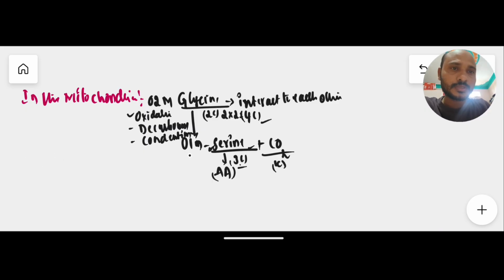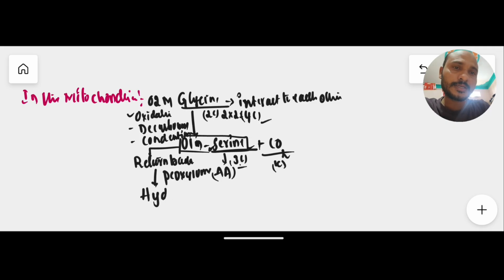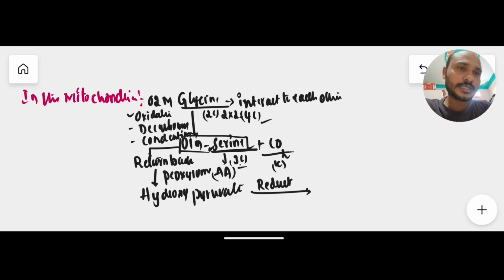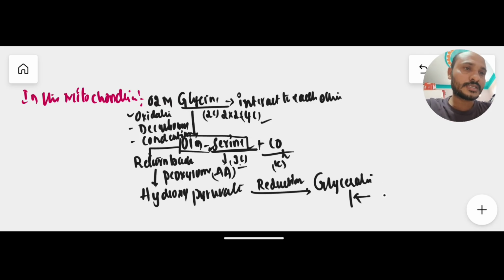Here one molecule of this serine later returns back to the peroxisome in the form of hydroxypyruvate. Very important, the serine returns back to the peroxisome in the form of hydroxypyruvate. In the peroxisome only, this hydroxypyruvate undergoes a reduction process, very important, then it becomes glycerate, and this glycerate then enters back into the chloroplast.